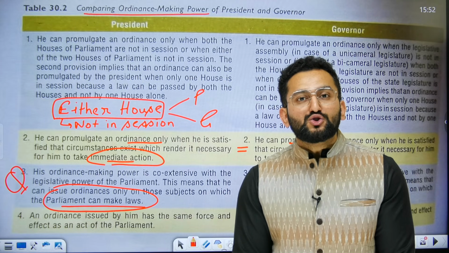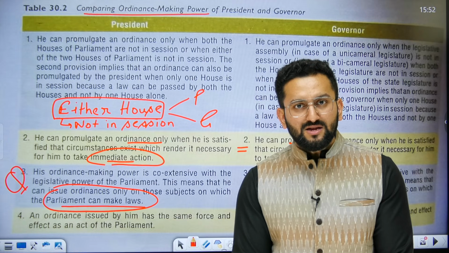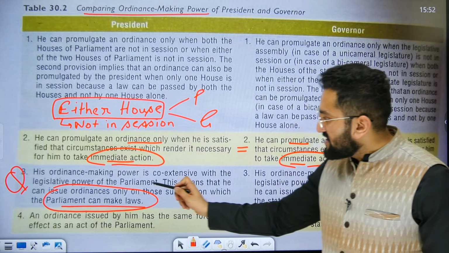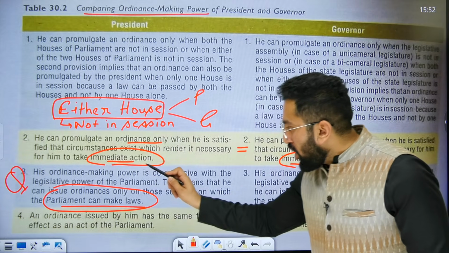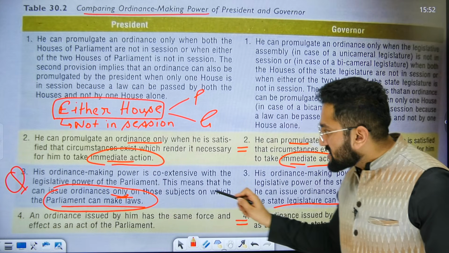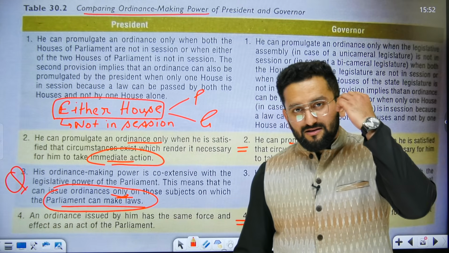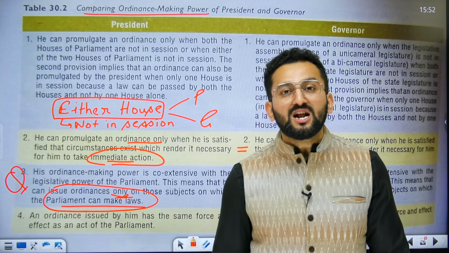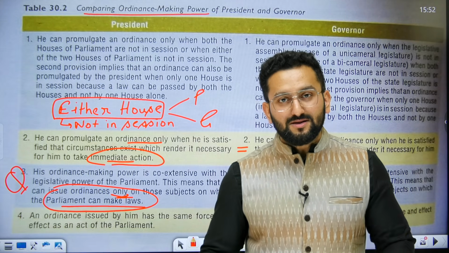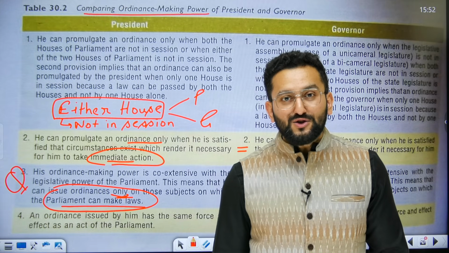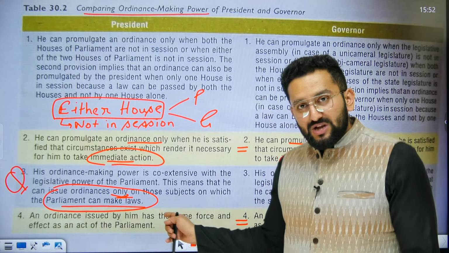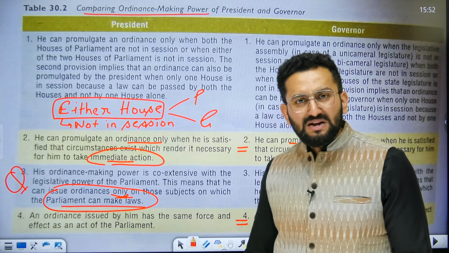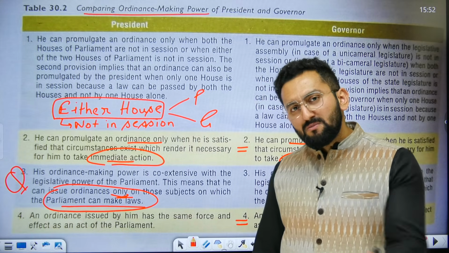Now tell me, is the statement true or false? Some of you would say, sir, it is false, because it is clearly saying his ordinance making power is coextensive with the legislative power of the parliament. This means that he can issue an ordinance only on those subjects on which parliament can make law, right? My friends, both the statements which I have made are wrong. Answer is false. Now some of you might be thinking, sir, then what is written here is wrong. Is Lakshmikant wrong here? No, Lakshmikant is right. You are wrong. You are misunderstanding.